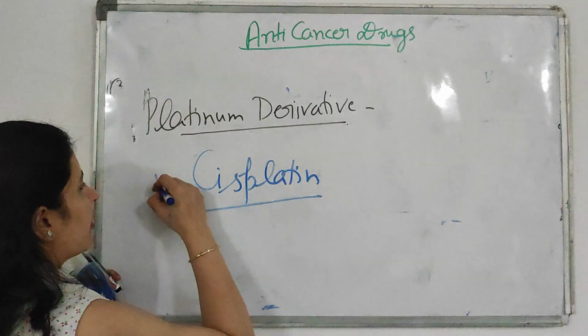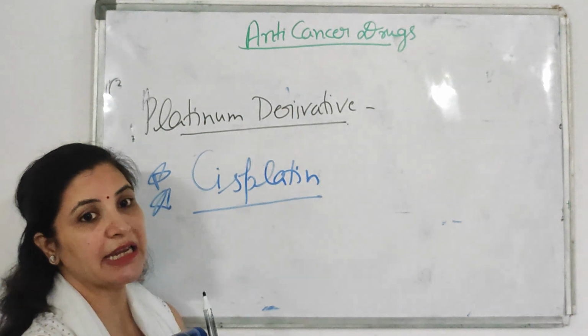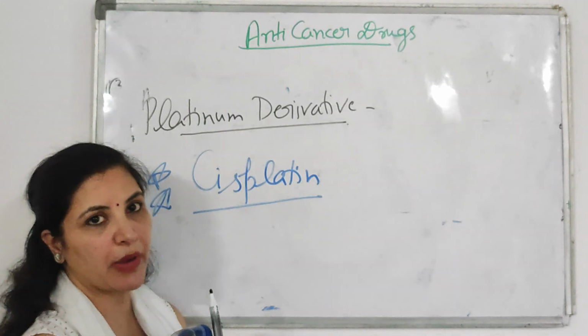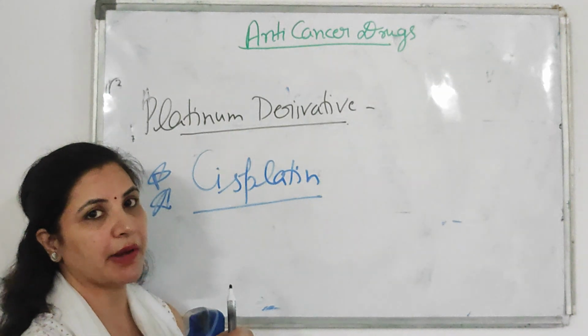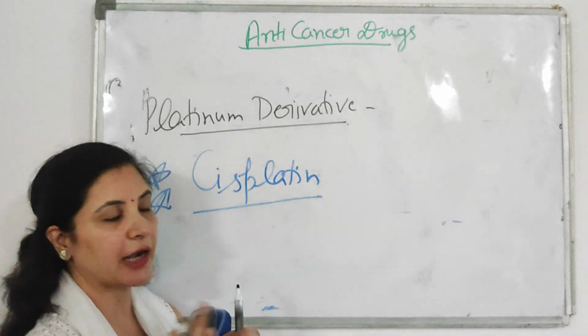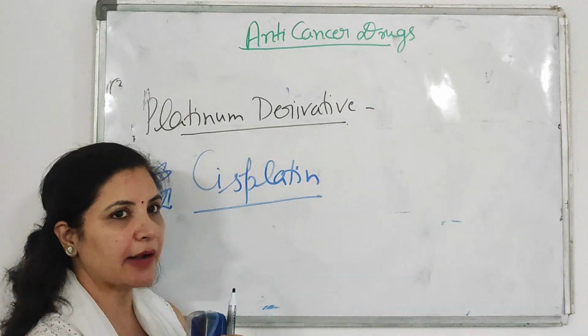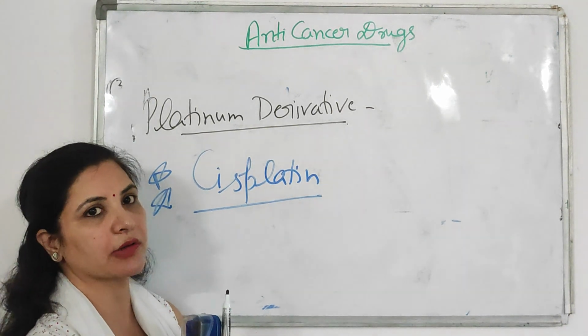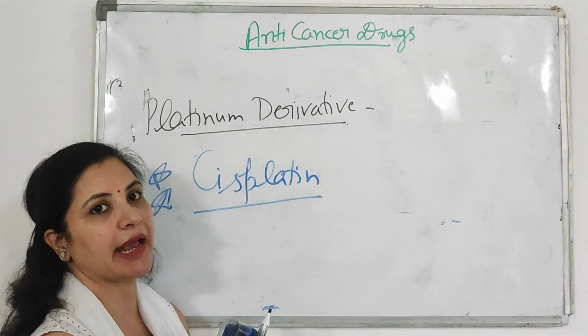And one thing to remember about cisplatin is that it is an anti-cancer drug which is highly emetogenic. That means patients taking cisplatin frequently complain of emesis. That's why while we give cisplatin, we also give some anti-emetic drugs along with it. So remember, cisplatin is the most emetogenic anti-cancer drug.